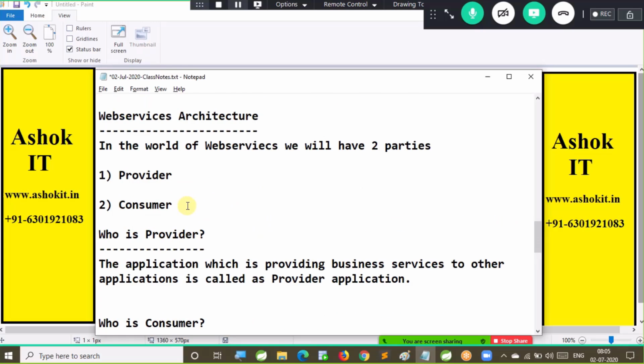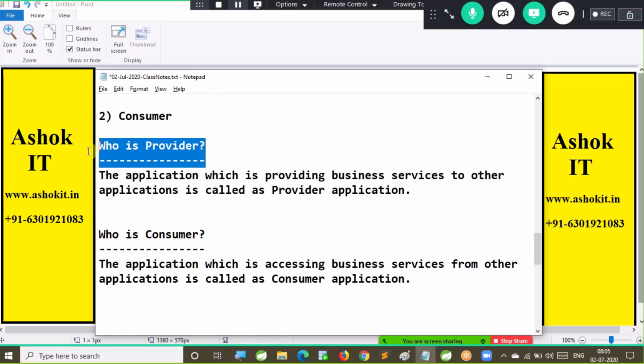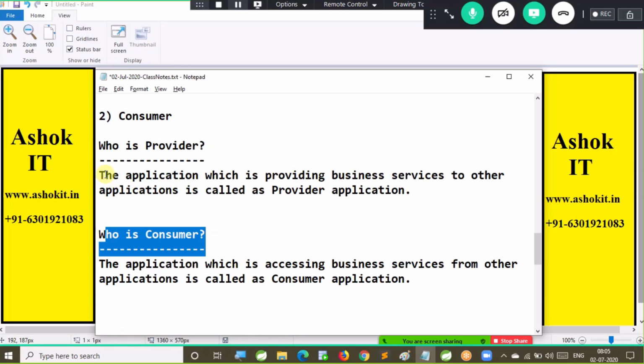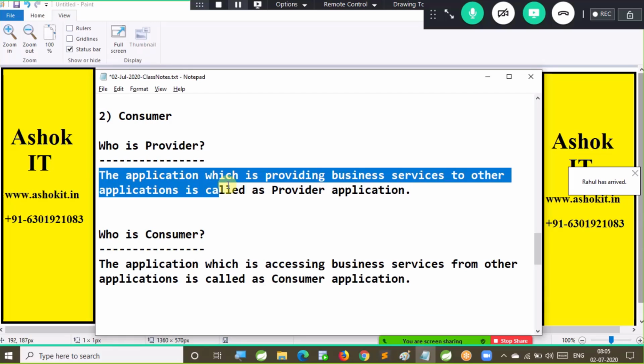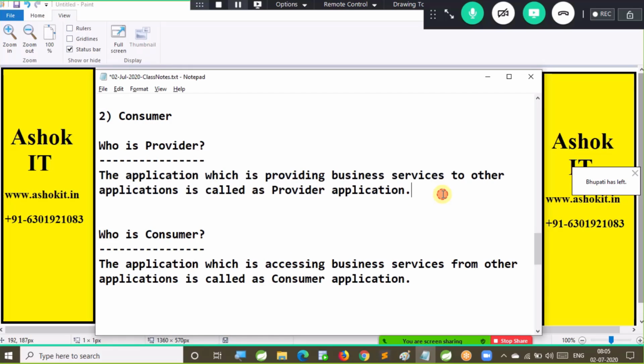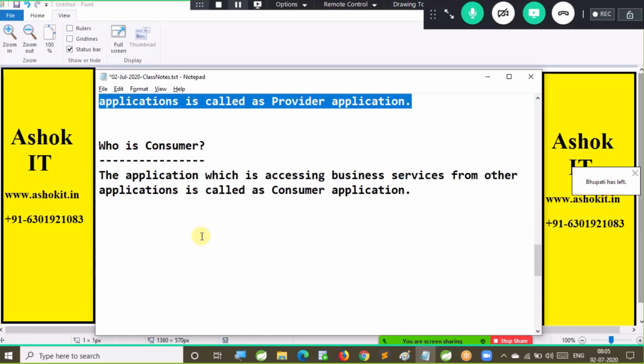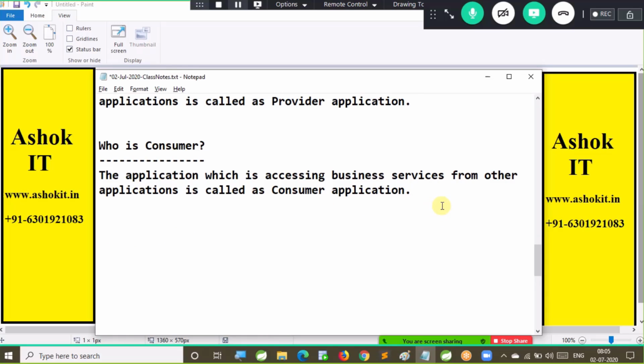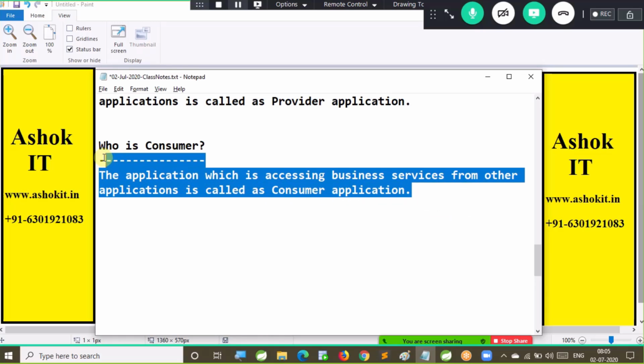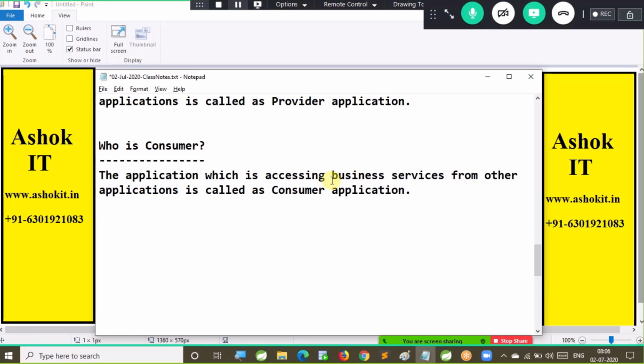Now, in the world of web services we will have two parties. One is called a provider, the other one is called a consumer. Who is provider? Who is consumer? The application which is providing business services to other applications is called a provider application. Then who is consumer? The application which is accessing business services from other applications is called a consumer application.